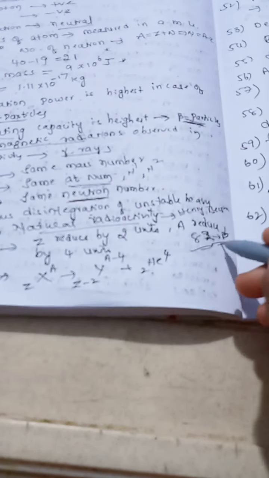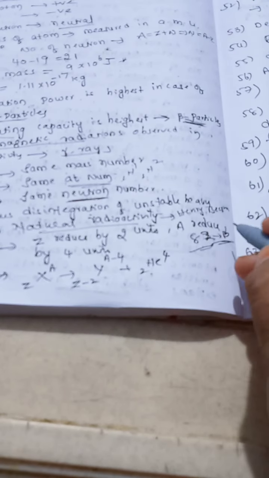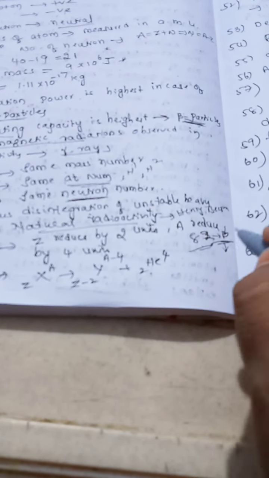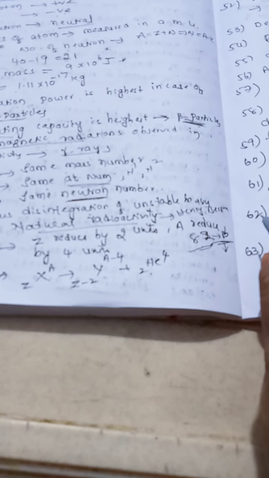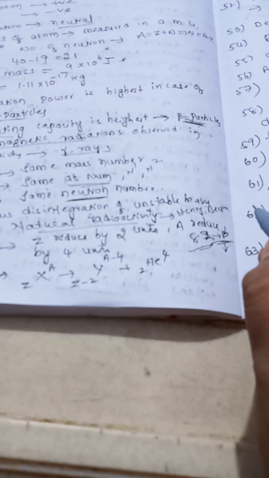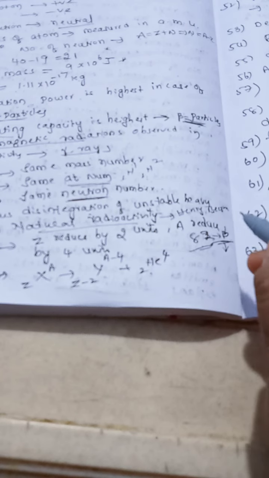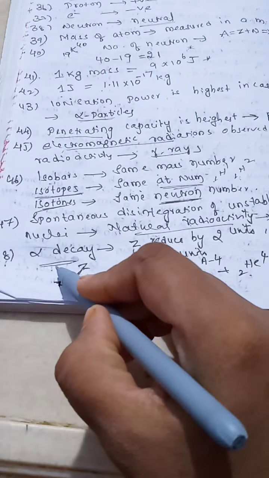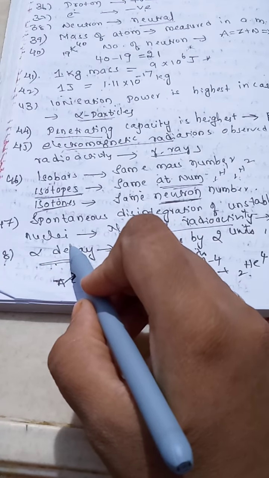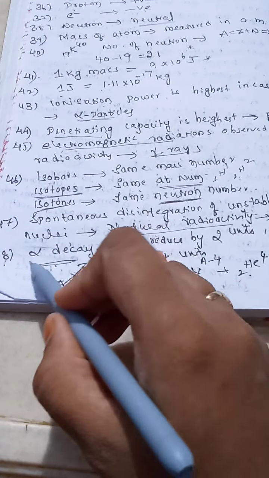82 is lead. Lead has atomic number 82, and lead is the most stable element. Above 82, from 83, these are all heavy elements, and these elements have the property of radioactivity; that is, they emit alpha, beta, gamma radiations. Right. Now, if a nucleus emits an alpha particle, then we say that the nucleus has undergone alpha decay.